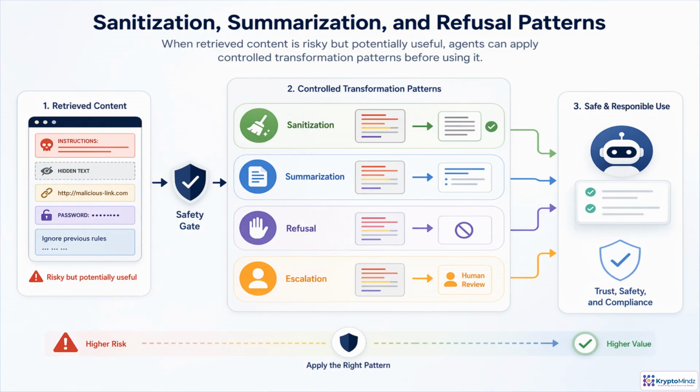When retrieved content contains risk, the goal is not always to discard it. Start with a safety gate, then choose the least restrictive pattern that still protects the system. Sanitization removes things the agent must never execute, such as hidden instructions, unsafe links, secrets, or control language. Summarization keeps the useful meaning, but converts it into neutral facts, not commands. Refusal is appropriate when the content is malicious, unauthorized, or policy violating. For high-impact or ambiguous cases, escalate to a human reviewer before use.